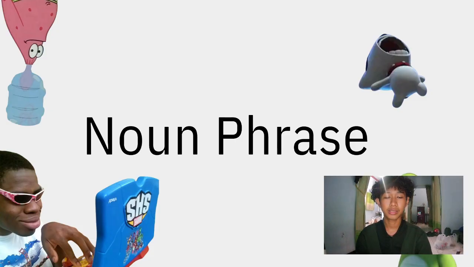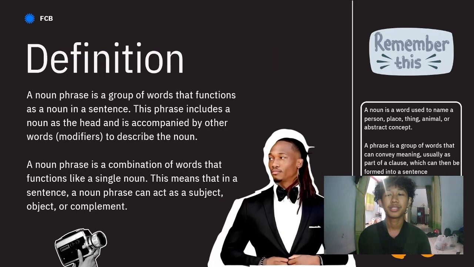Okay, I want to explain about noun phrase. First, definition. A noun phrase is a group of words that function as a noun in a sentence. This phrase includes a noun as the head, and is accompanied by other words to describe the noun. A noun phrase is a combination of words that function as a single noun. This means that in a sentence, a noun phrase can act as a subject, object, or complement.